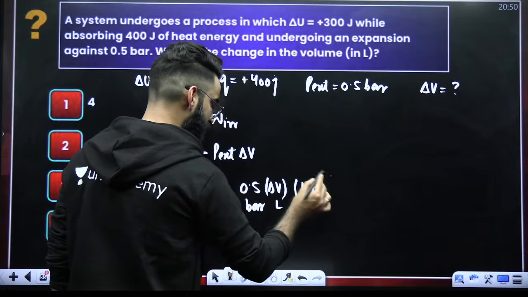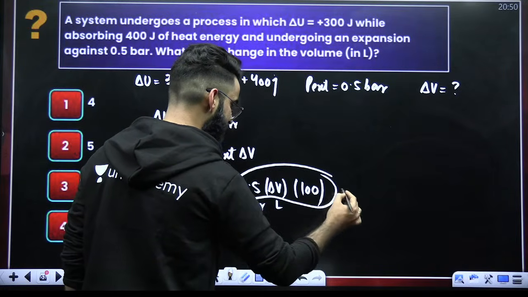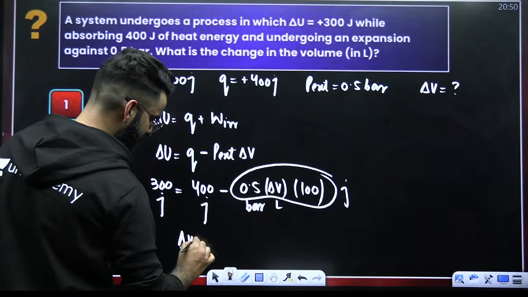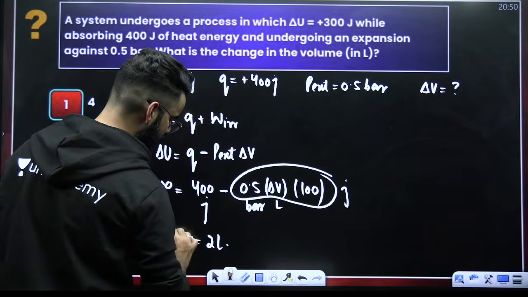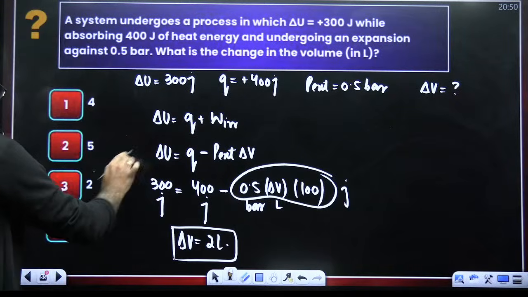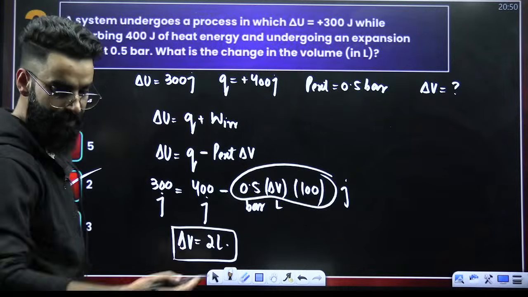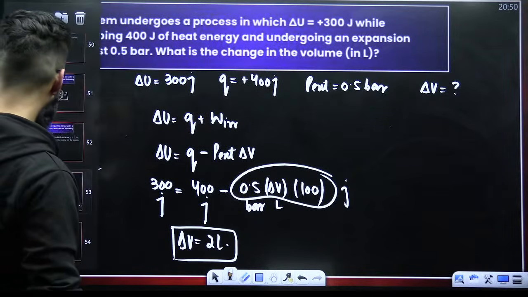Now this entire term is going to be in joules as well, right? And when you solve this equation, you'll get the value of delta V, which is the change in volume. It will come out to be 2 liters. So the answer of this question is going to be option C, right? I believe I'm clear with this question as well.